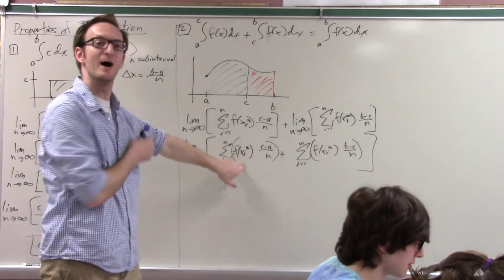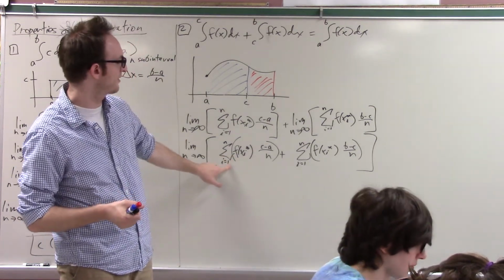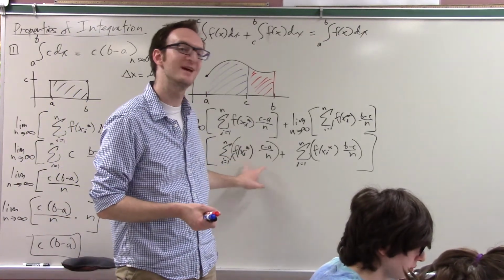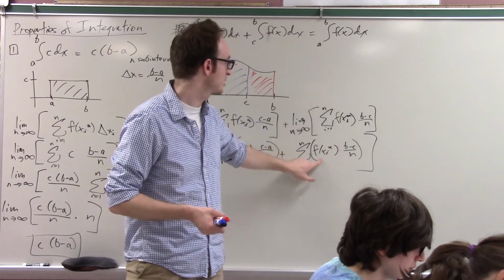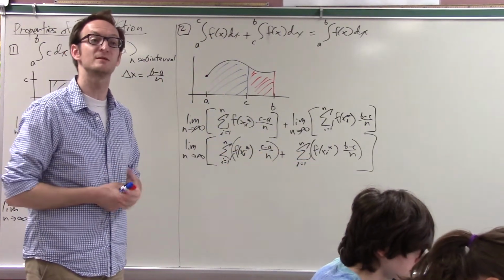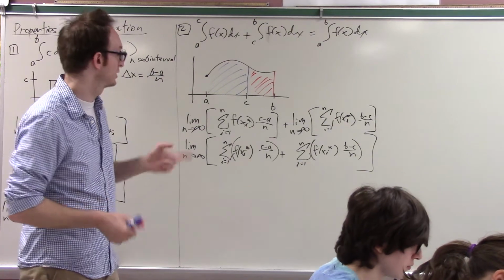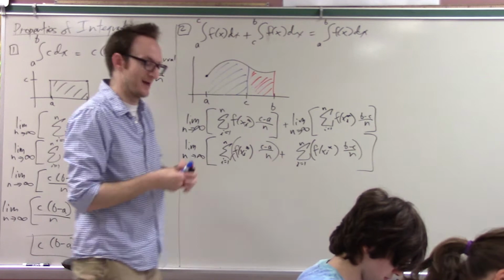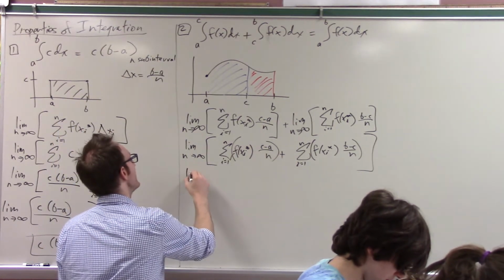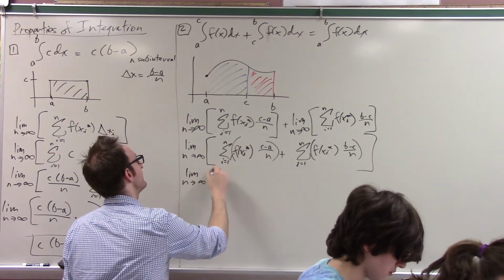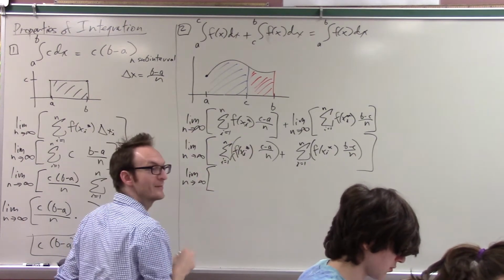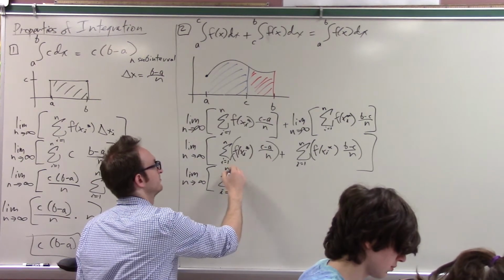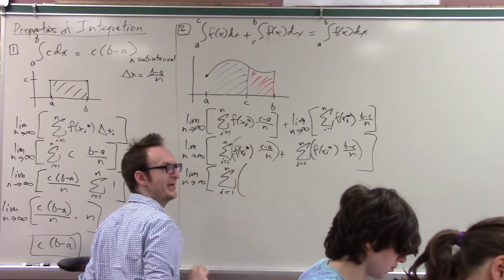Good. So Mateo, look, I'm adding up n things here, right? Here I'm adding up n things. Here I'm adding up n things. And here I'm also adding up n things. So does the order in which I add up the n things matter? No. So could I just, n times, add up two things? Yes, of course I can. So after applying a property of limits in my first step, now I'm going to apply a property of sigmas, which says that I can put them all together into one big sigma. You guys okay with that?